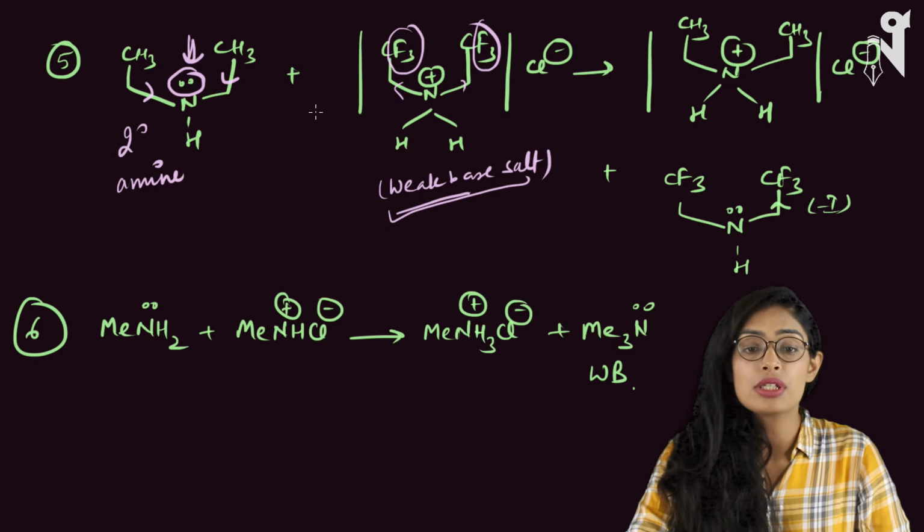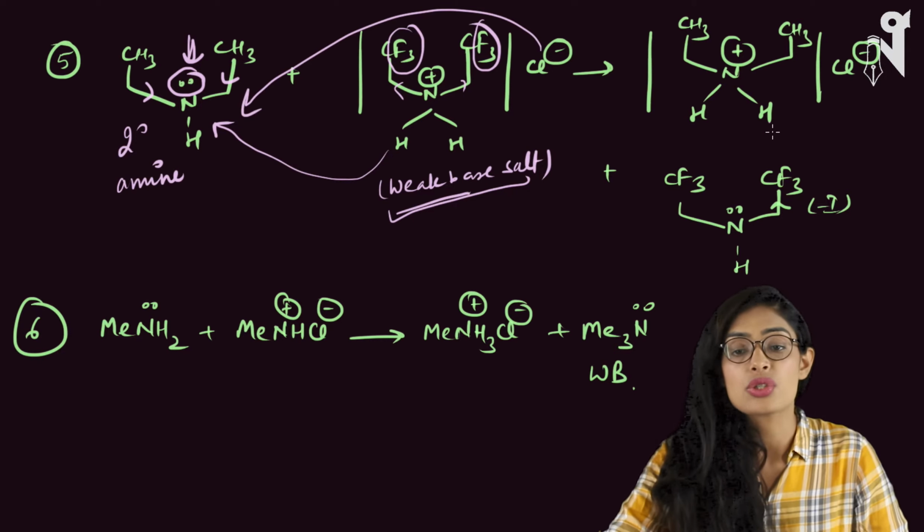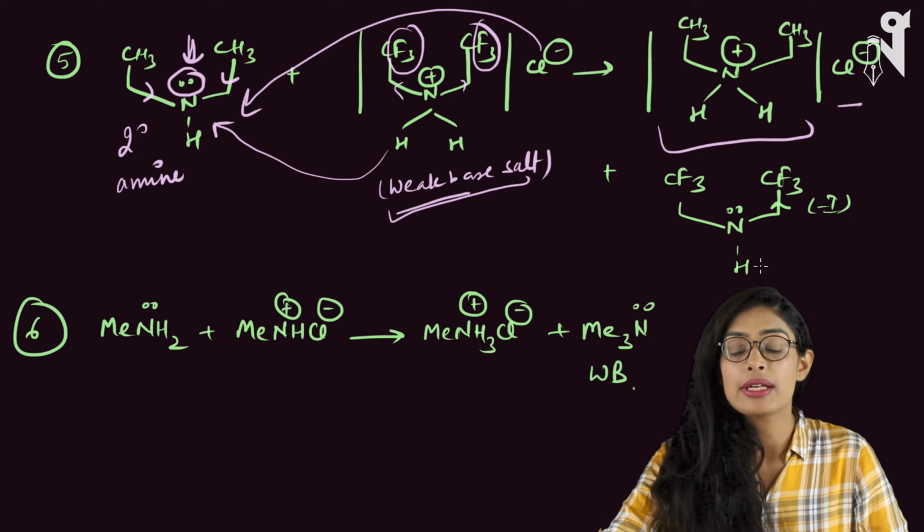The reaction will happen in such a way that one H will go over here and one chlorine will go over here, which will make a salt. It will become N+H2CH3 Cl- and the weak base will be out.